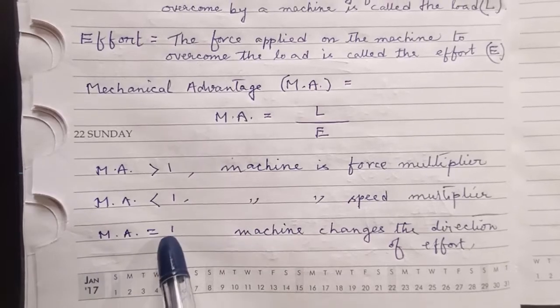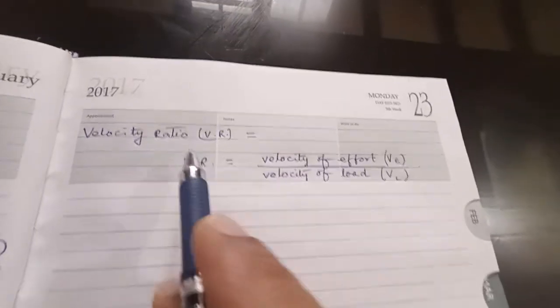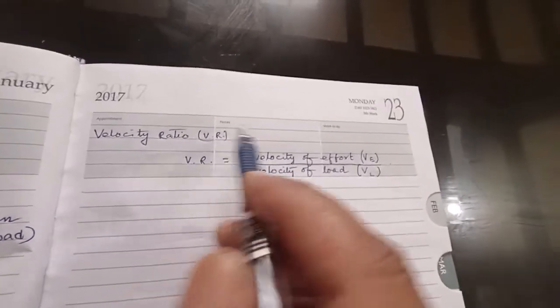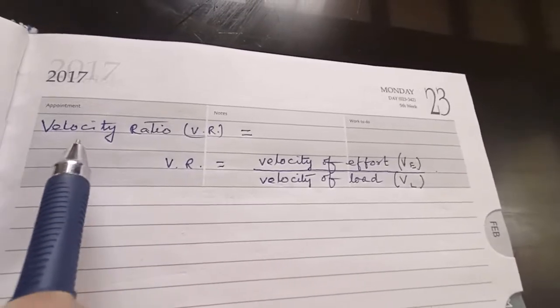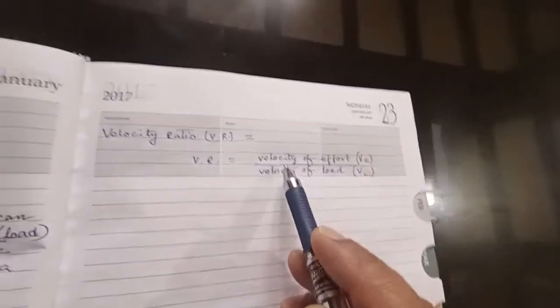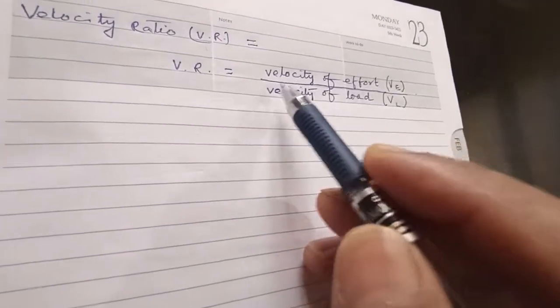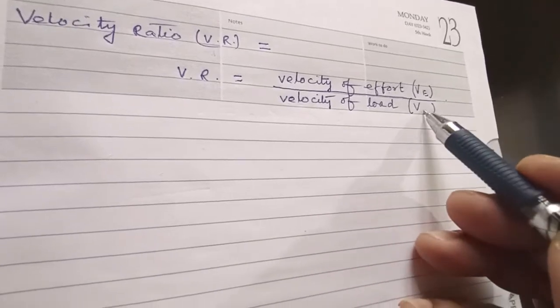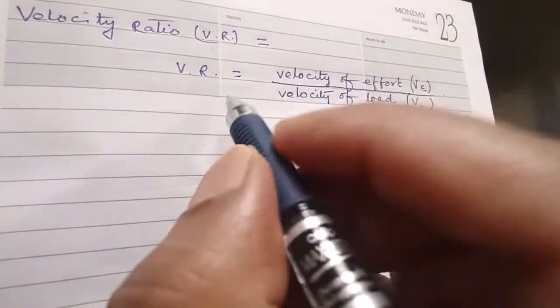And when it is equal to 1, the machine changes the direction of effort. So here comes the third important relationship with machines, that is called the velocity ratio. Now velocity ratio, or VR, is defined as velocity of effort, which is VE, upon velocity of load, that is VL.